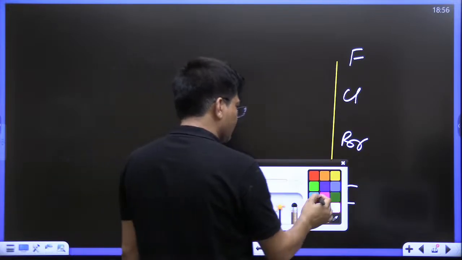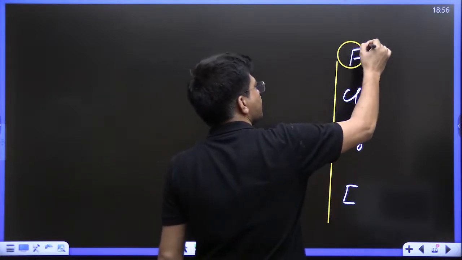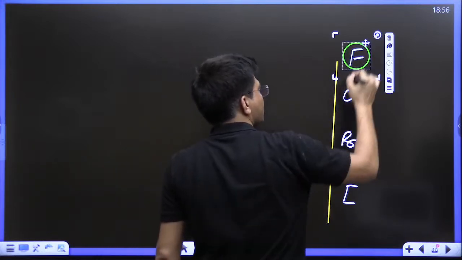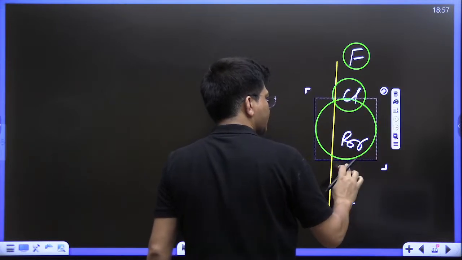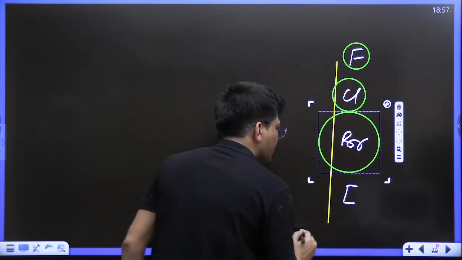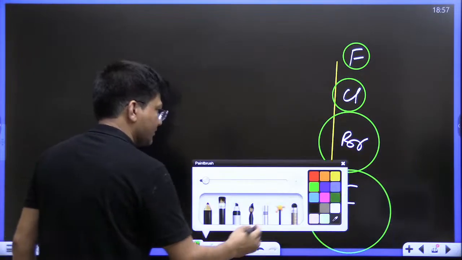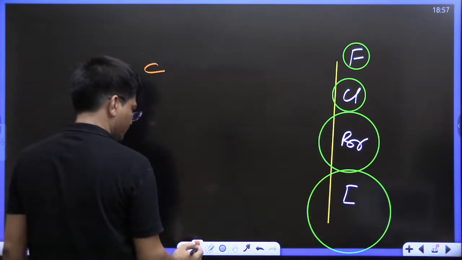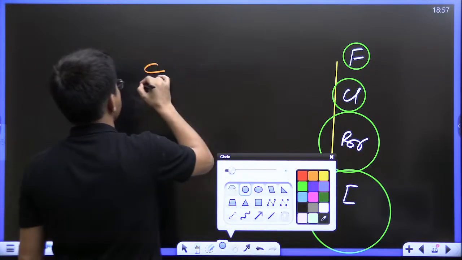If I say the size of fluorine is like this, then chlorine is like this, then bromine is like this, and iodine is like this. Now carbon is like this. See the size of carbon. The size of carbon is like this. See, kids, this is carbon.